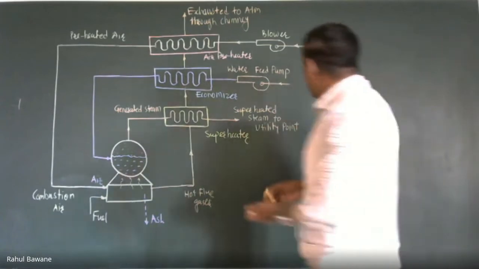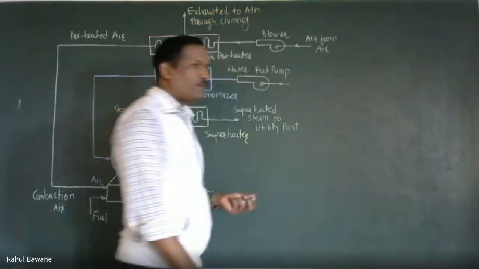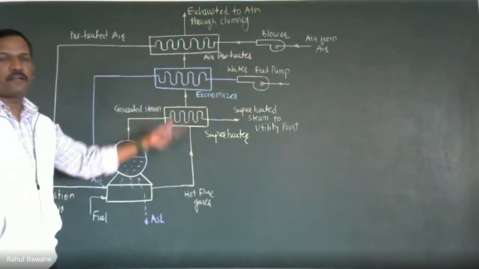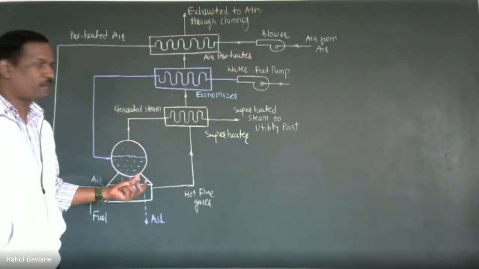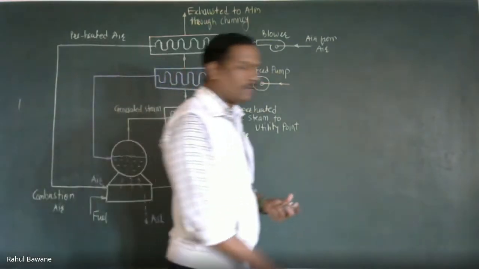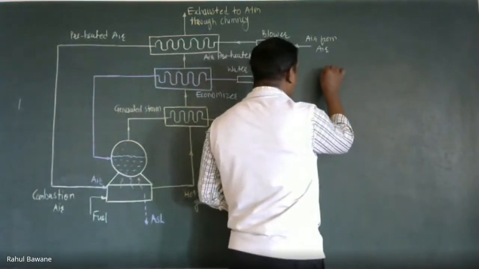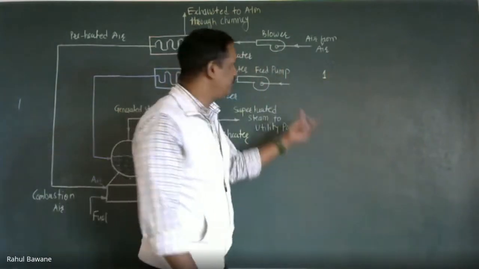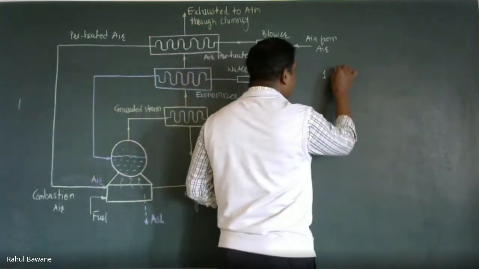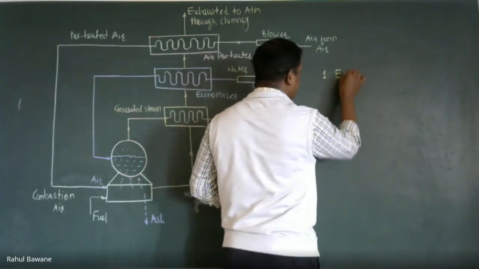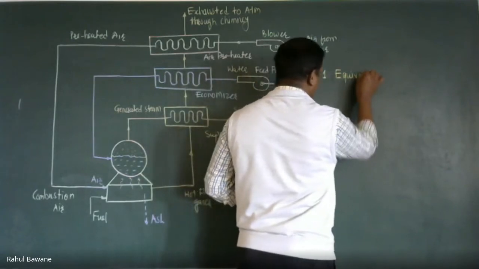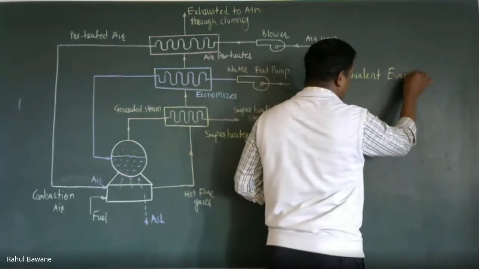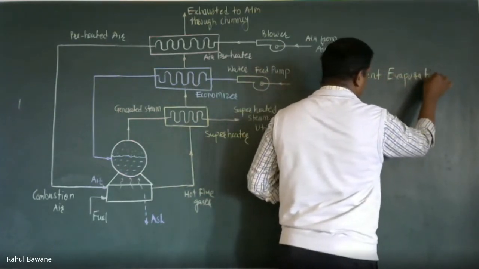Now, there are a few terms which are utilized to analyze its performance, to check the performance. So boiler performance is checked, measured or analyzed by three different things. One is equivalent evaporation.